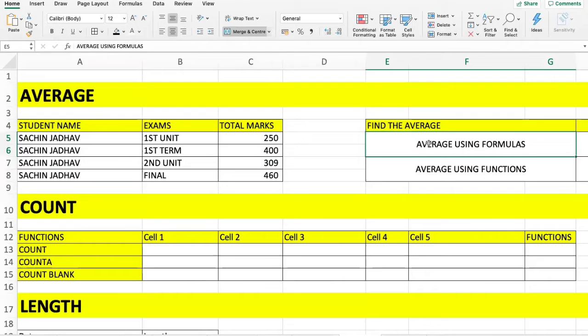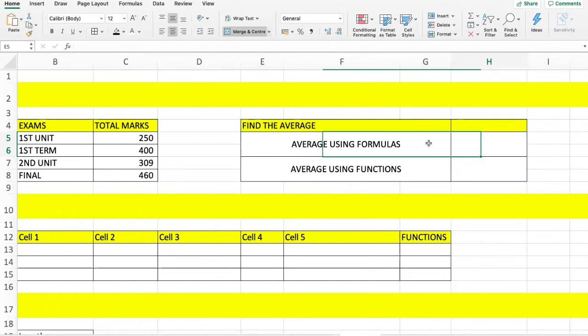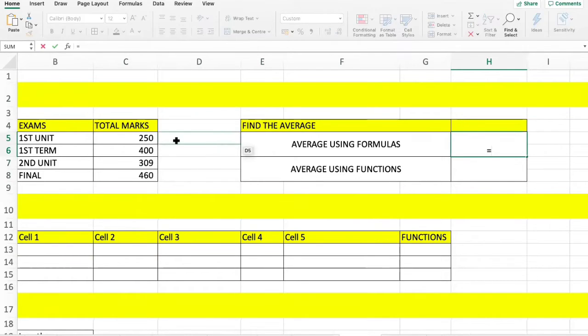So average can be done using a formula and also using a function. Let's first understand how to do it using a formula. Average using a formula would be equal to, open bracket, this plus this plus this plus the marks in final, close bracket, divide by 4.